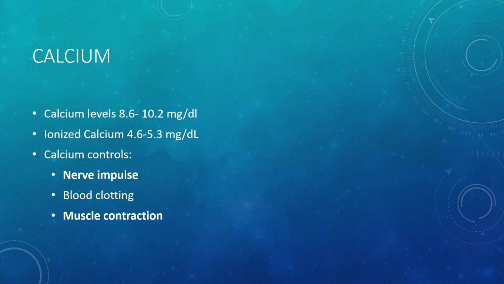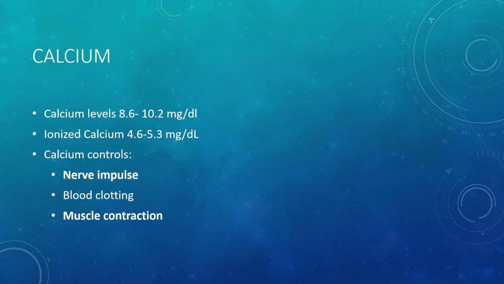Calcium is absorbed from our food, and it can only be in the presence of normal gastric acidity, and vitamin D is required for absorption. Sources of calcium include milk and milk products, beans, and green leafy vegetables. Calcium is primarily excreted by the GI tract in our feces and excreted in lesser amounts by the kidneys.